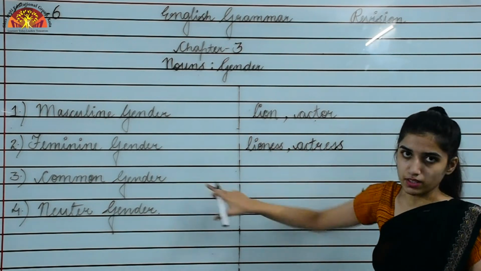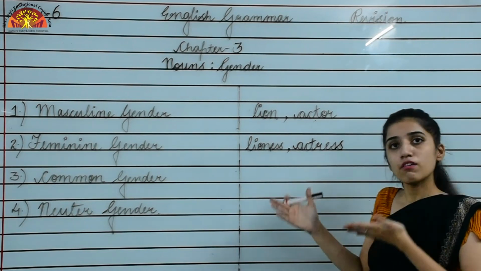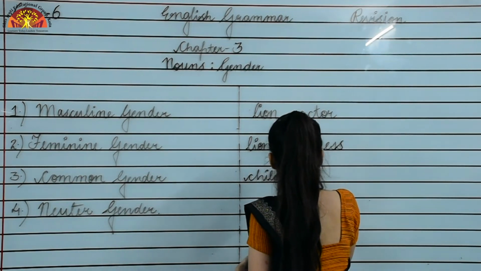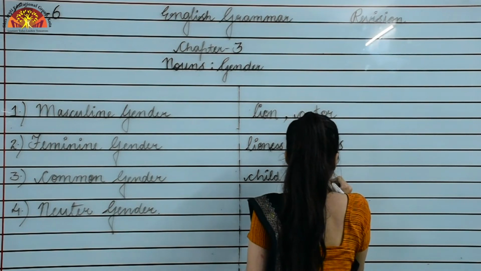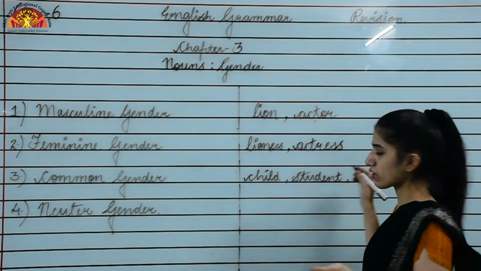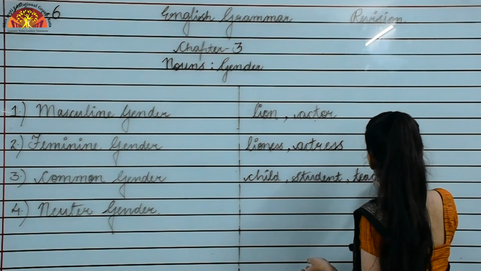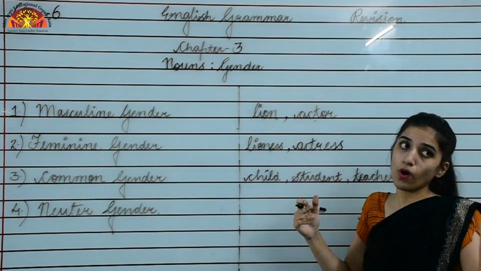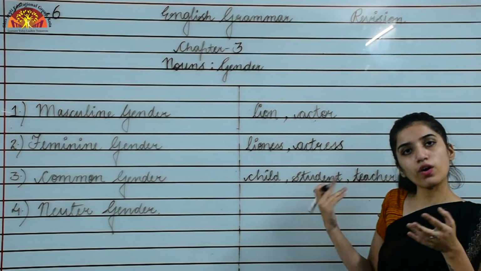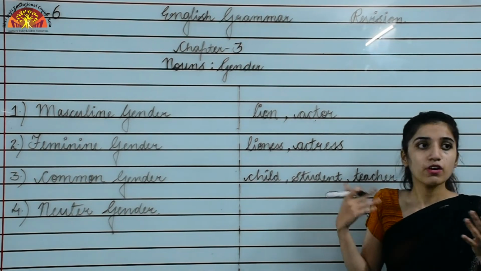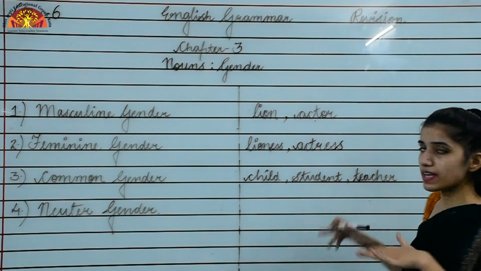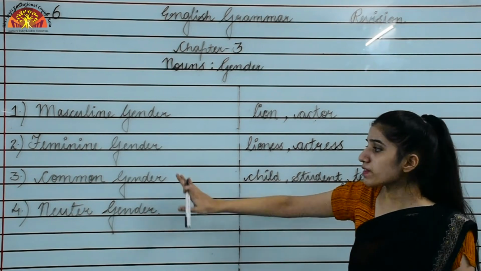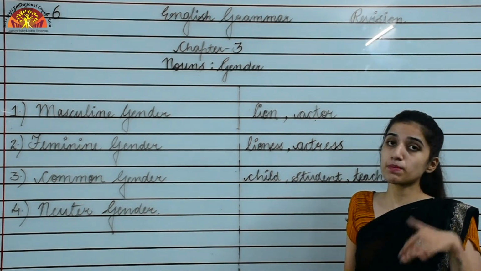Now moving to common gender, that refers to both male and female. So some examples are child, student, or I can say teacher, because these are the nouns that can be both a male and a female. Child can be a boy or a girl, student can be a boy or a girl, right? And teacher can be a male and a female, right? So these are representing both male and female. That is why they are coming under which category? Common gender.